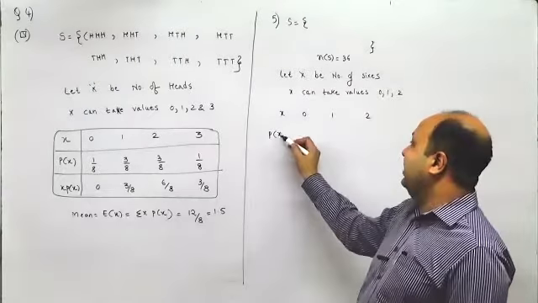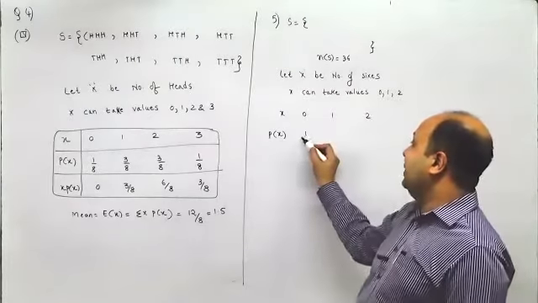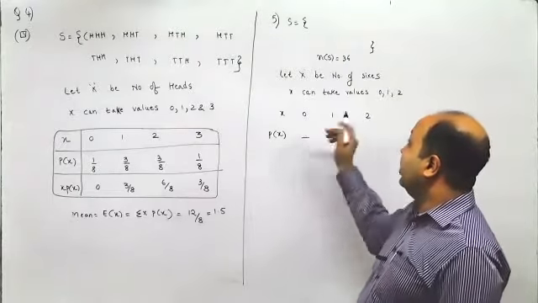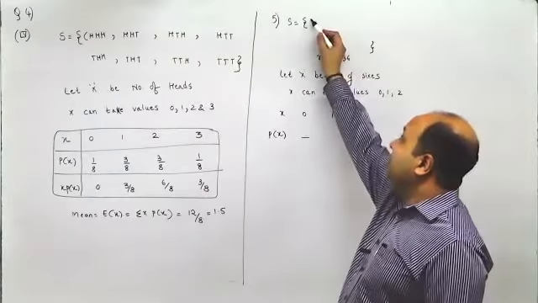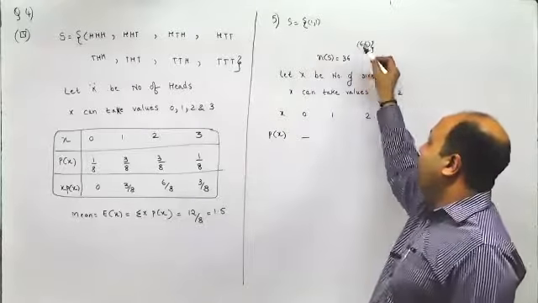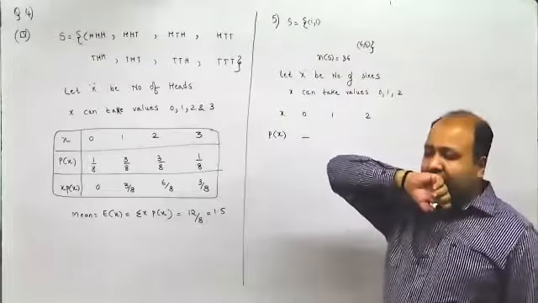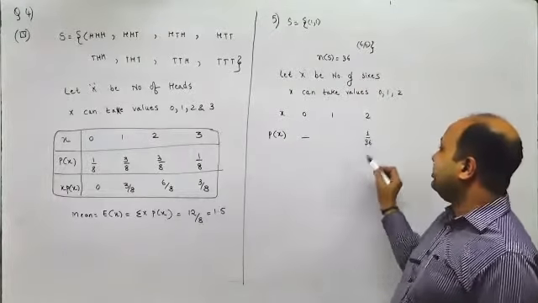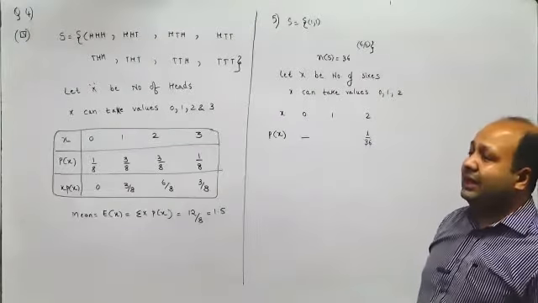What is the probability of getting 0 sixes? From 1, 1 till 6, 6. Now for 2 sixes, I'll consider both 6s, it is 1 by 36. I'll consider 1, 6.